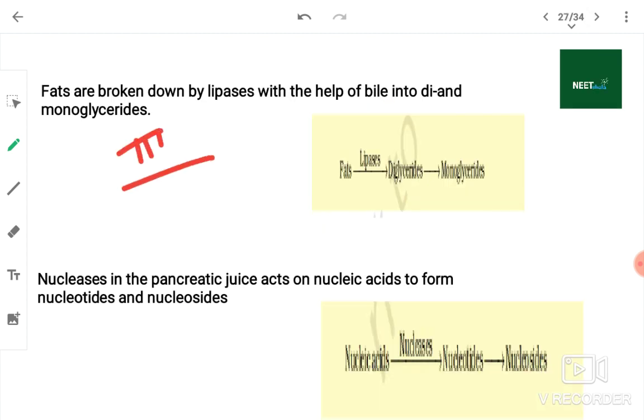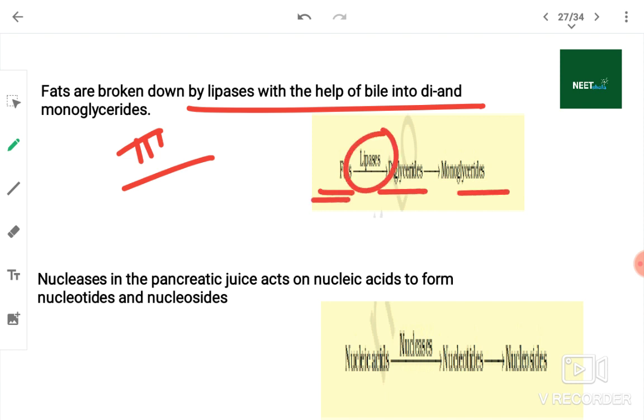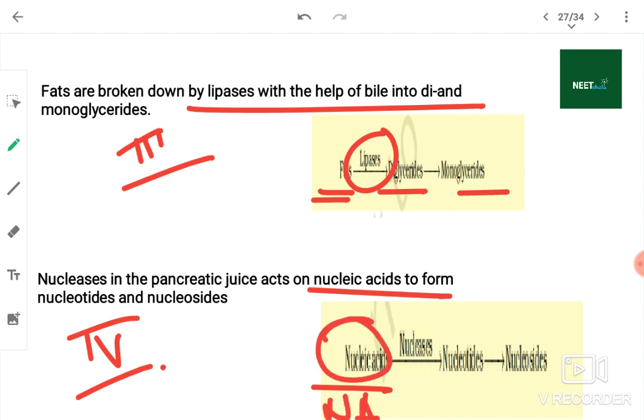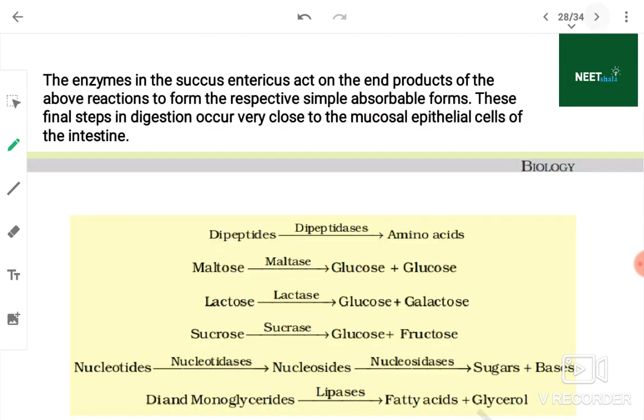Third, fats are broken down by lipases with the help of bile into di- and monoglycerides. And fourth, nucleases in the pancreatic juice act on nucleic acids, which will form nucleotides and nucleosides. This is pancreatic juice, this is bile. You have to pay attention to this.